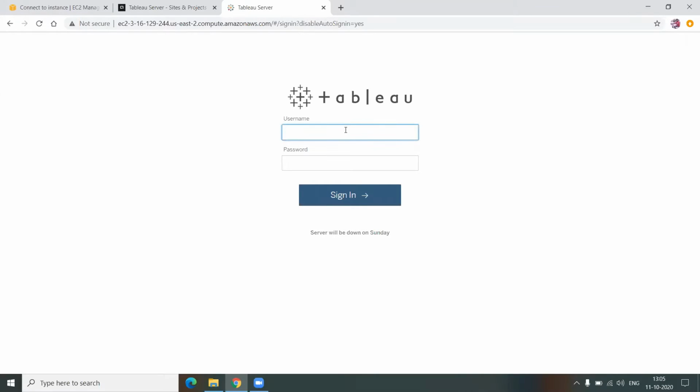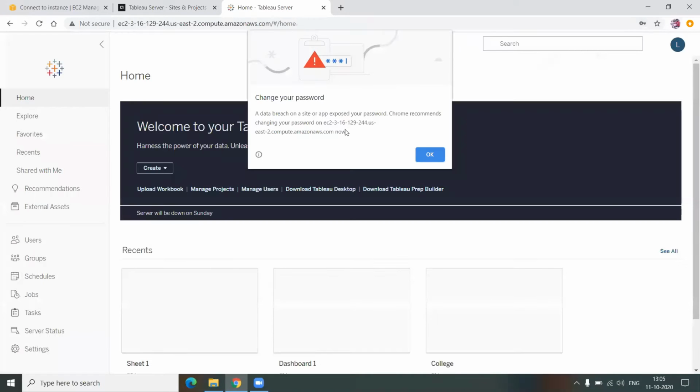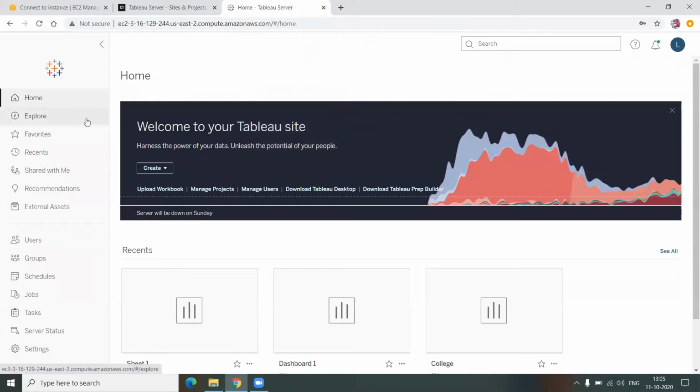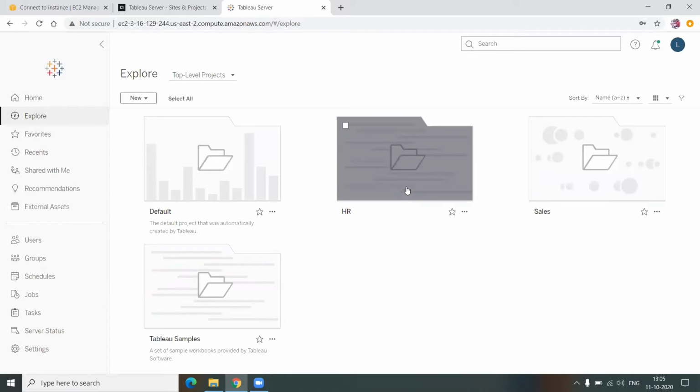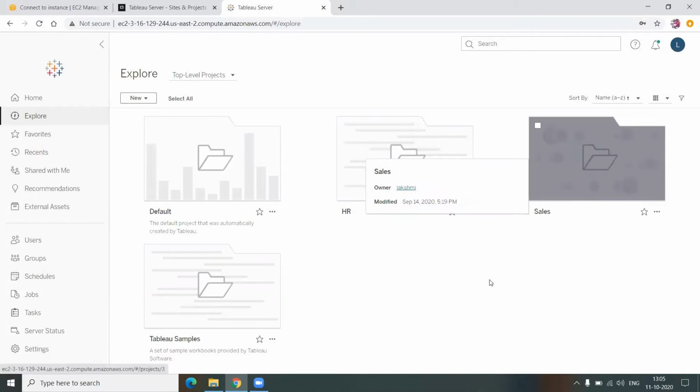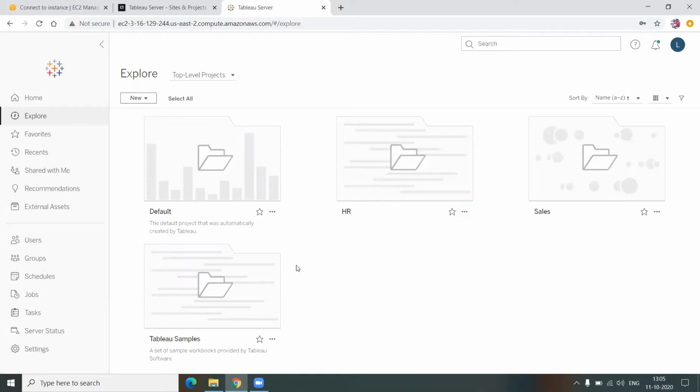So now I have a Tableau server installed. I'm going to log in to that. When I click on Explore on the left hand side, you can see different projects are segregated. There is an HR project, there is a sales project. Also, there is a default project as well as samples.